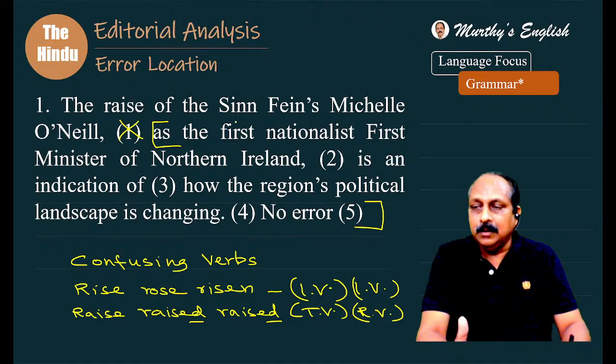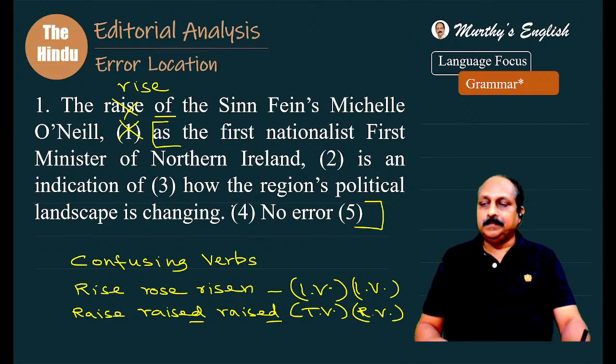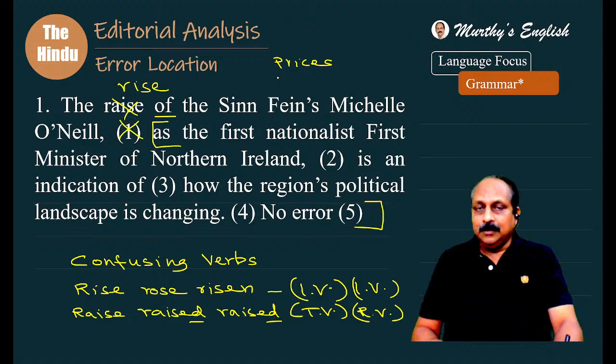The raise of someone, here there is a preposition of. Generally, if you take the regular verb, transitive form, you have to have the object. Raise the standards, raise your hands. But here it does not talk about raise, it talks about rise. Rise means what? To go up in position. Very good, Nagendrama. The sun rises in the east. What are the typical combinations? Rise means to go up in position. It goes with prices. It goes with the sun. The sun rises in the east.